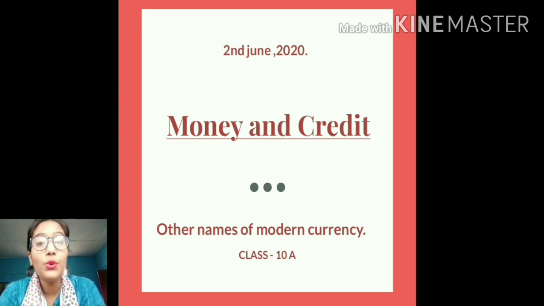Students, we all know that the paper currency notes and coins are the modern form of money which are in circulation in the entire country, right? But there are various other names by which we can address these paper currency notes and coins. So aren't you interested to know about these various names? I'm sure you are. So, without further delay, let's start with today's class.